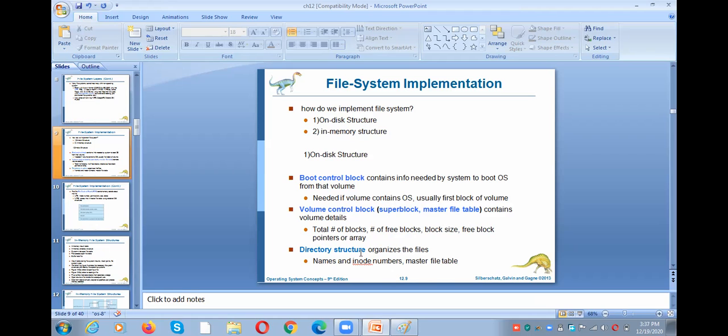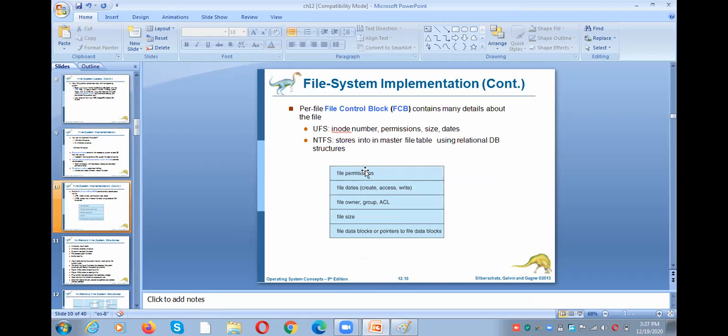And then the directory structure. The directory structure organizes the files. That means what is the name of the file, what are the inode numbers. If it is NTFS, it maintains this in the form of a master file table. And next, the file control block, as the name indicates, maintains information about a file. What is the information related to the file?